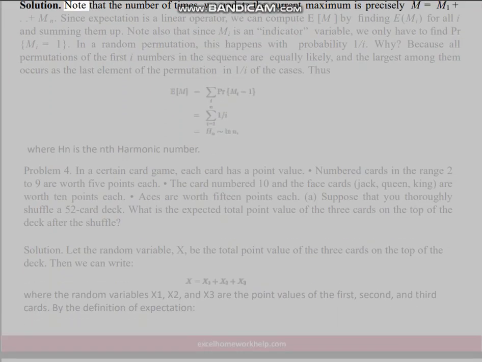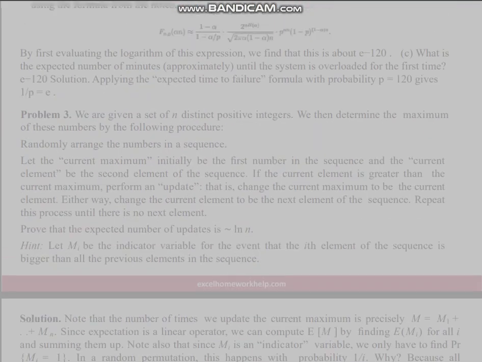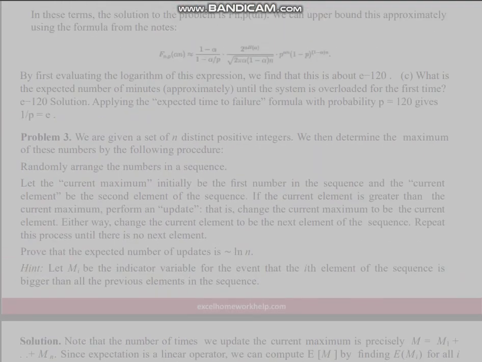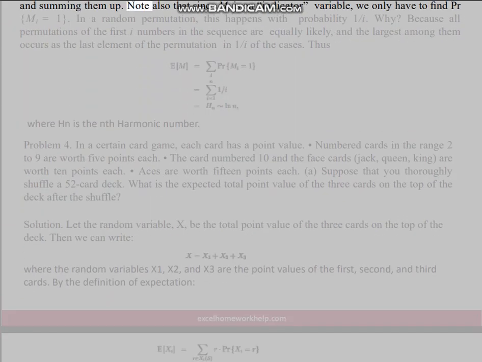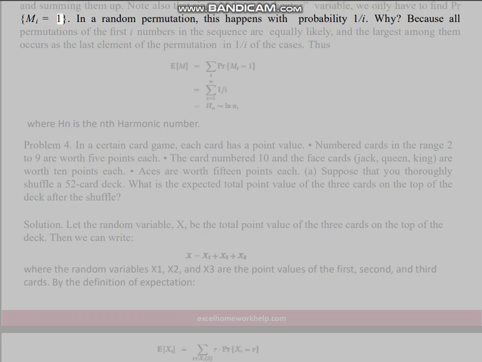Solution. Note that the number of times we update the current maximum is precisely m equals m_1 plus through m_n. Since expectation is a linear operator, we can compute the expectation of m by finding the expectation of m_i for all i and summing them up. Note also that since m_i is an indicator variable, we only have to find the probability that m_i equals 1. In a random permutation, this happens with probability 1/i.